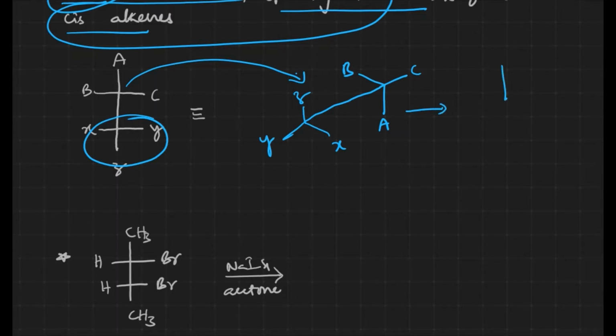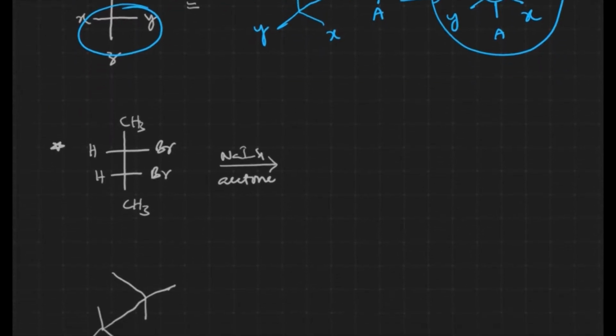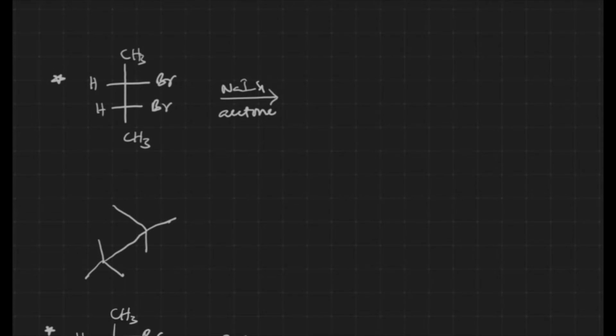What do we have? We have Z, Y, X. Here, on the right side, what do we have? We have C, B and A. This is how we have to convert from Fischer to Newman projection. Now let us see how we have to write it.